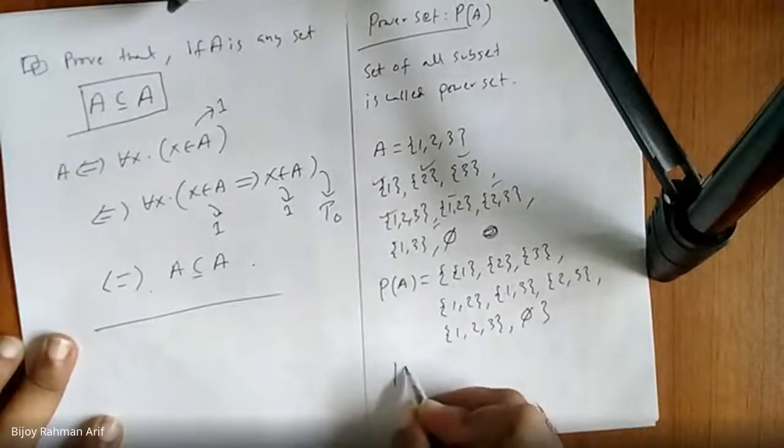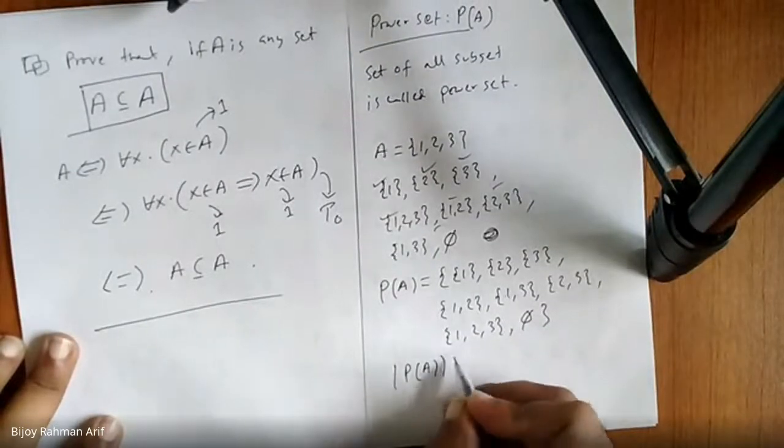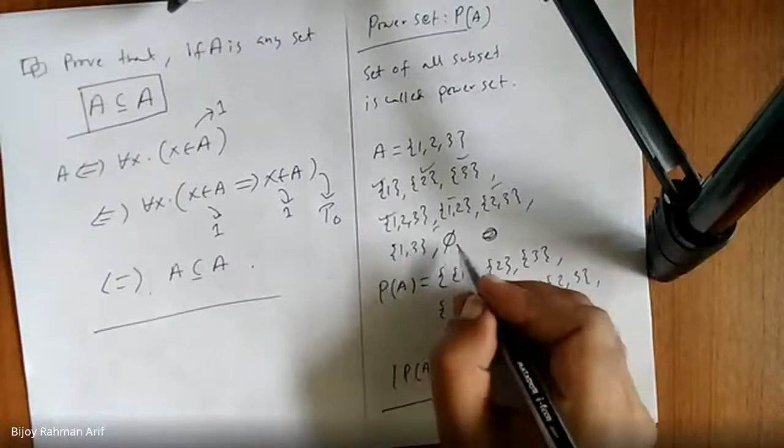So what is the cardinality of the power set in this case? 8.